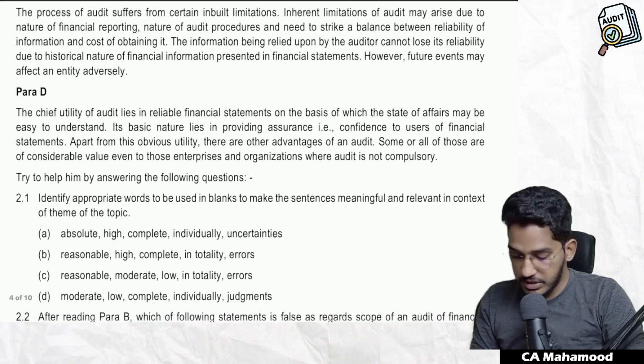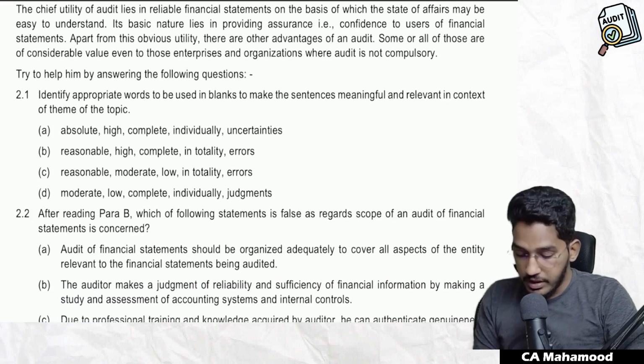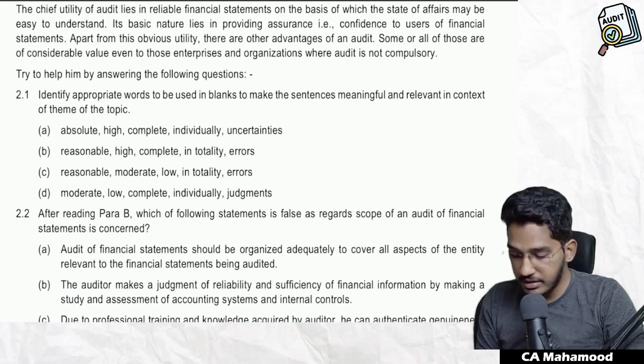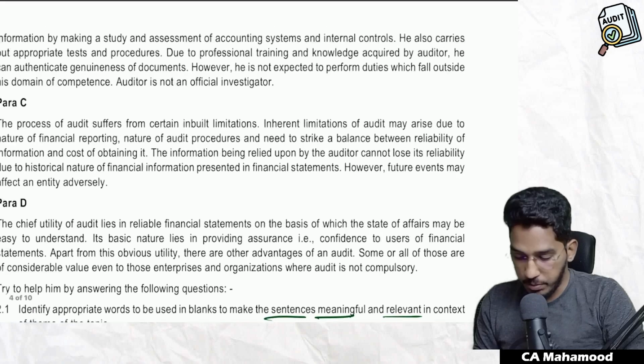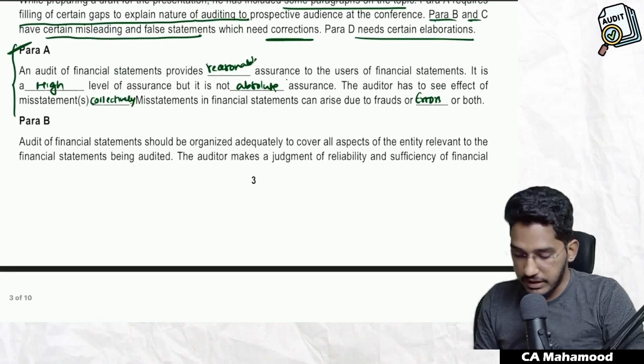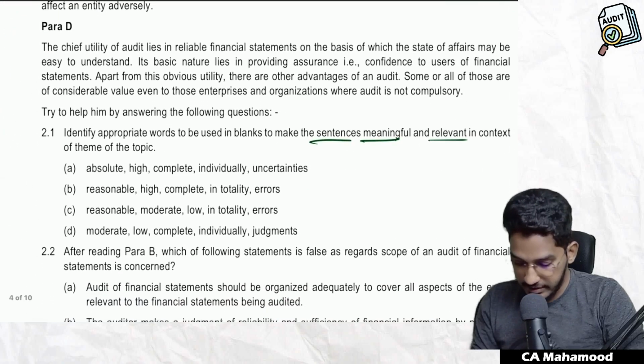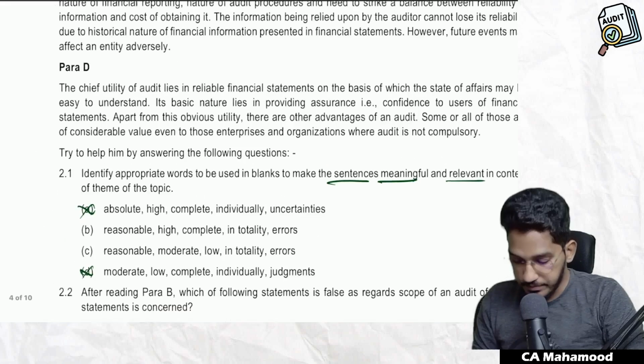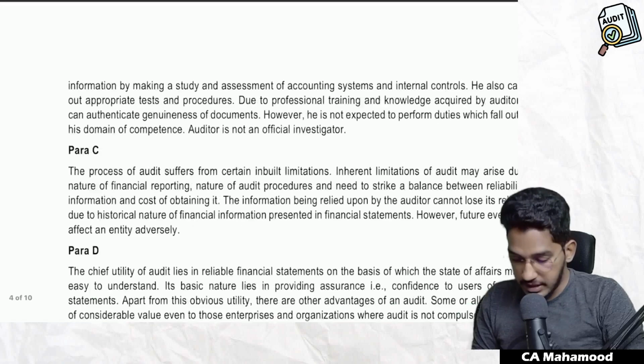Now let us see what question they are asking regarding para A. Try to help him answering by following questions. Identify appropriate words to be used in blanks to make the sentences meaningful and relevant in context and the theme of topic. They're asking which words we have to fill. So as I have listed out, first it should be reasonable. So A eliminated, D eliminated. So B and C only start with reasonable.